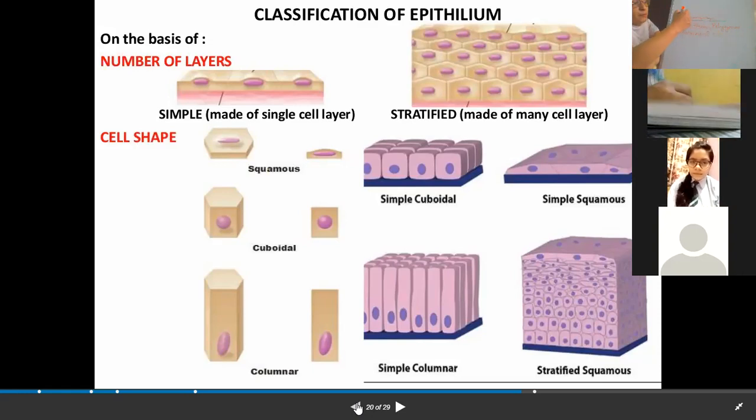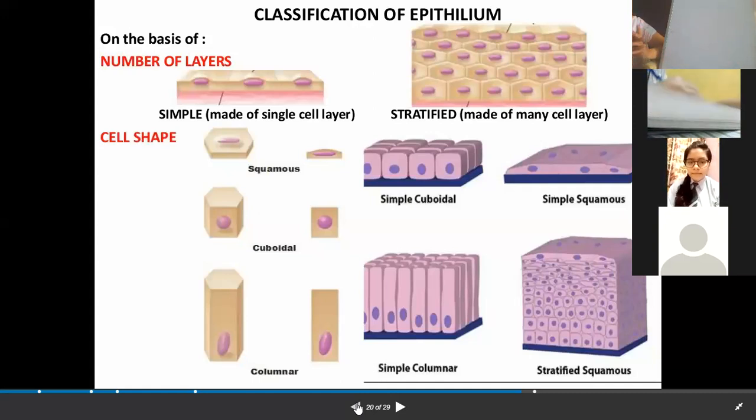But if the squamous cells are arranged layer by layer, then what will it be called? Stratified squamous epithelial tissue. Yes, it will be called stratified squamous epithelia. Am I clear?